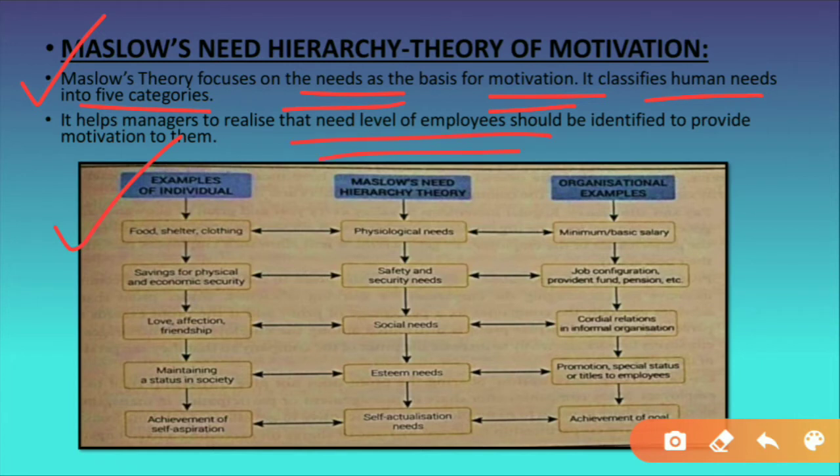Now, by studying Maslow's need hierarchy theory, the manager also realizes what? The manager tries to understand the needs of the employees as well, and what the manager should provide so that the employees get motivated. So what needs should be fulfilled